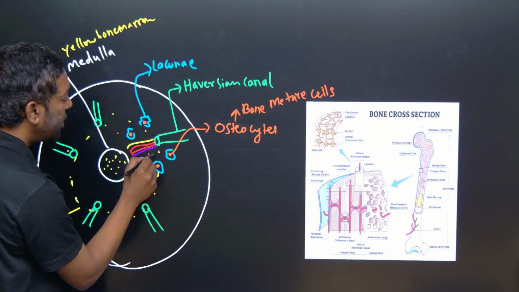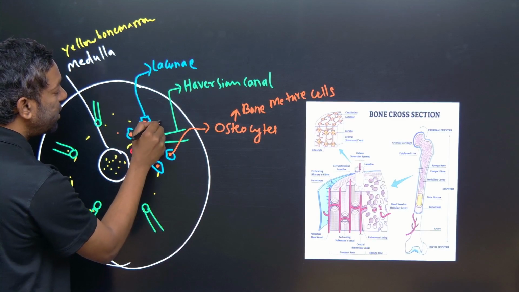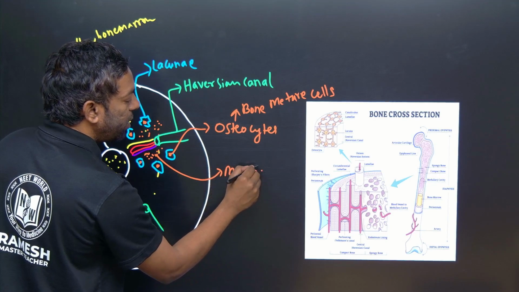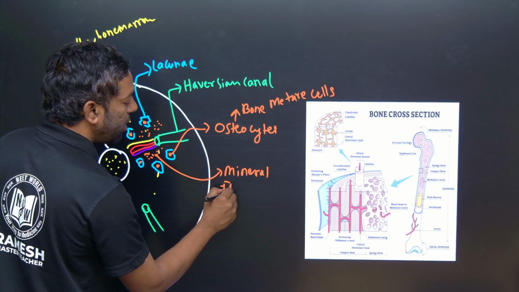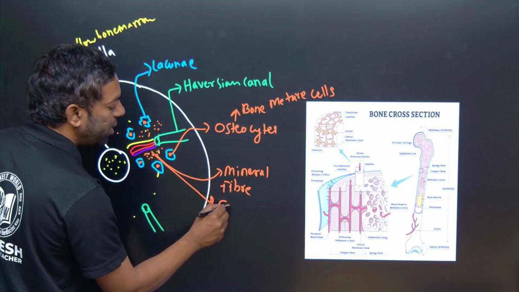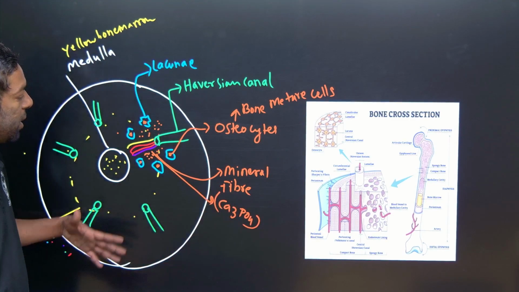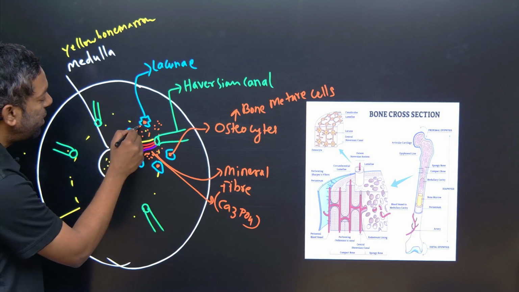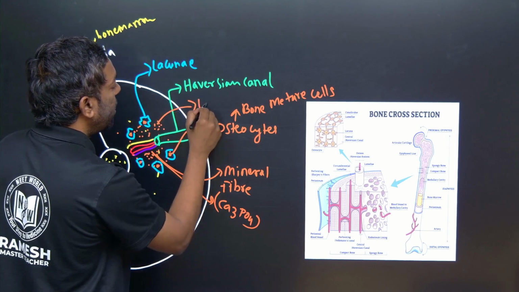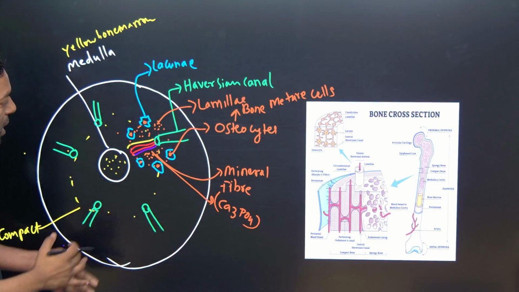This secretes the space here, guys. This space is filled with mineral and fiber. Okay. This mineral is calcium phosphate. This is all connected with lamellae.